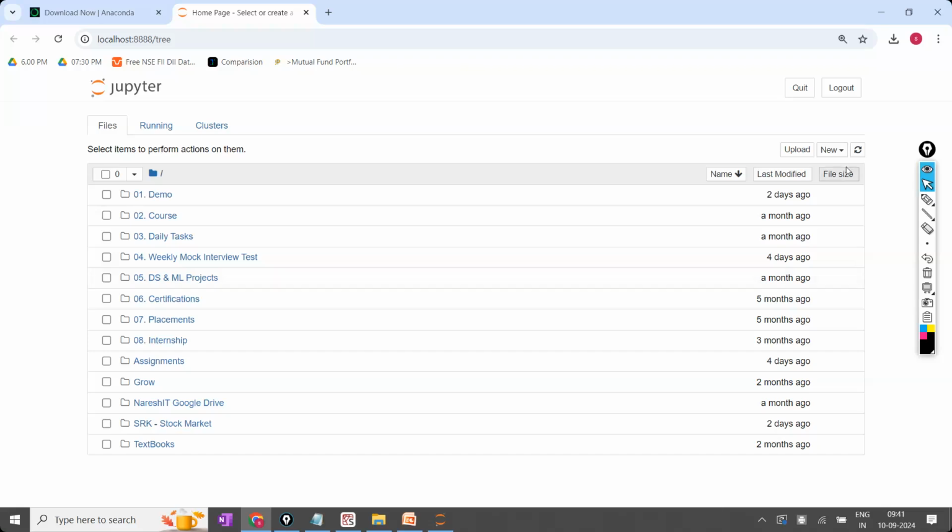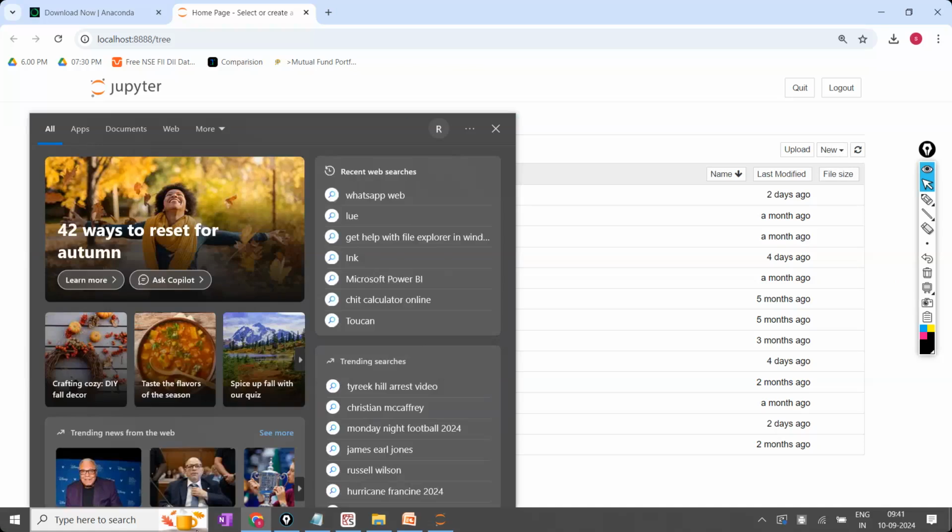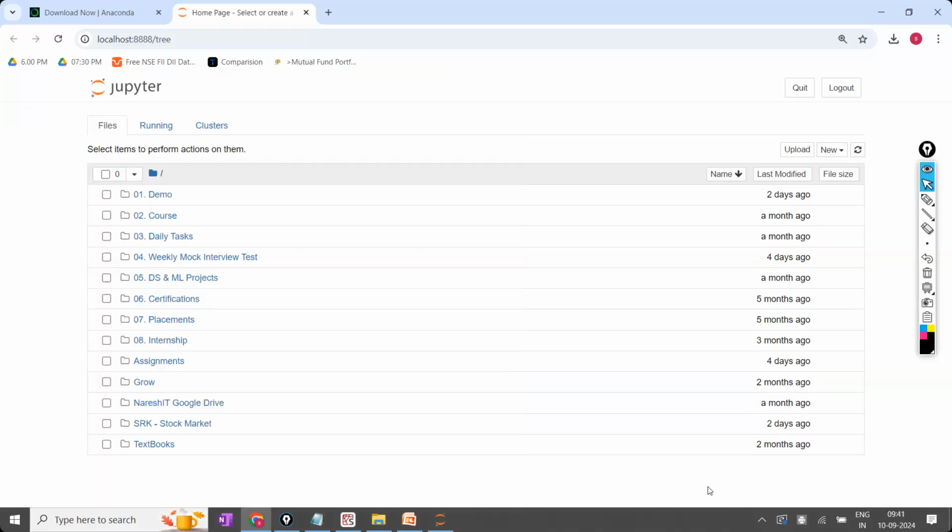Now here what you have to do is, sir, some folders are visible now. What are these folders? Wherever you have installed, whatever is in that particular folder will be visible.